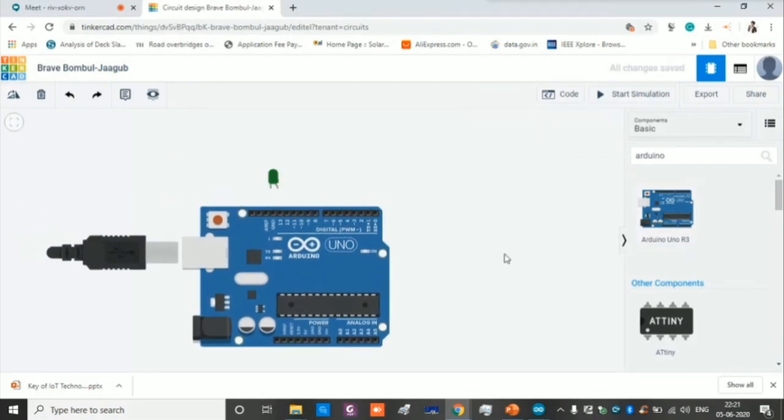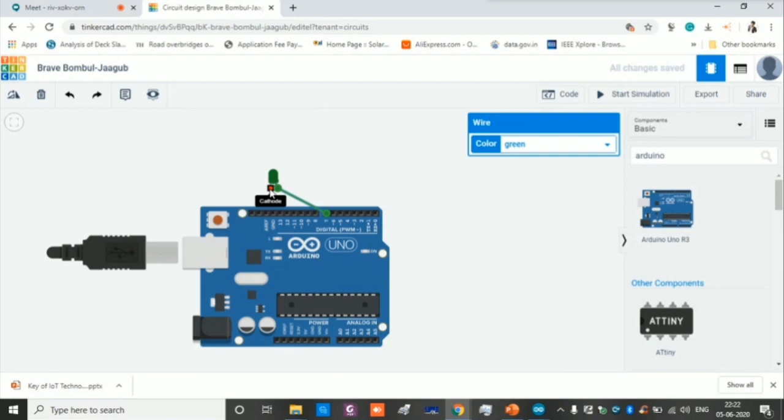The connection we have to make is to connect the anode to positive and the cathode to negative. This pin is the 7th pin in our program. Once it is high, it gives positive 5 volts, and once it is low, it gives 0 volts. This is the positive pin of the LED. You connect the anode to it, and the cathode to ground. Then only the LED will glow.